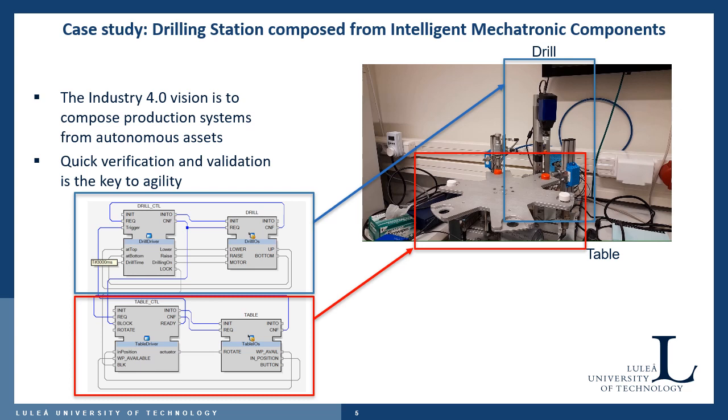The second one is the table, which rotates from one fixed position to another. The cycle is completed when it rotates 6 times. When a workpiece is placed in the loading position, the table rotates to bring it under the drill. Deploying control logic directly in the real system may be too expensive because bad design of control logic may cause damage to the mechatronic components. Now let's see how a simulation model implementation of the system helps in this scenario.